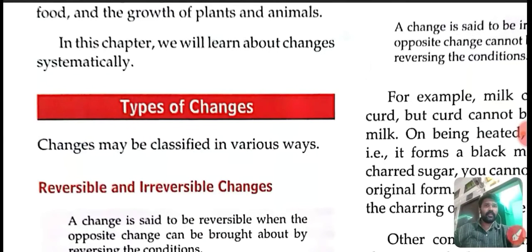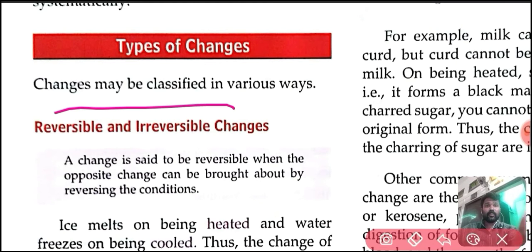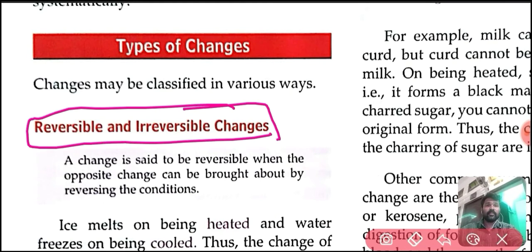In this chapter, we will learn about changes systematically. Here we are going to discuss types of changes. Changes may be classified in various ways. First of all, we are going to discuss reversible and irreversible changes. What is a reversible change? In simple way we can say that a change which can be reversed is called a reversible change.